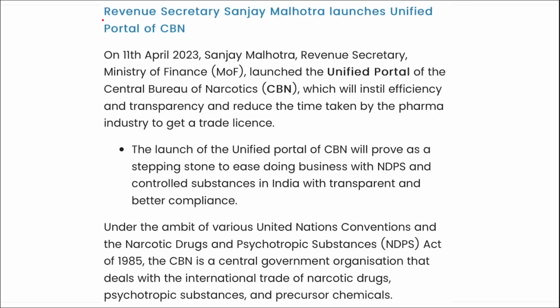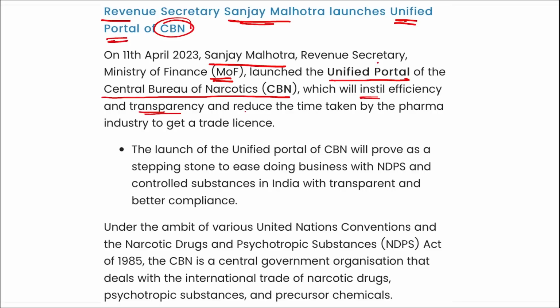Next is Revenue Secretary Sanjay Malhotra. They have launched the Unified Portal of CBN. What is CBN? Central Bureau of Narcotics. So recently, Sanjay Malhotra, Revenue Secretary of the Ministry of Finance, launched a unified portal of the Central Bureau of Narcotics. This will instill efficiency and transparency and reduce the time taken by the pharma industry to get a trade license.